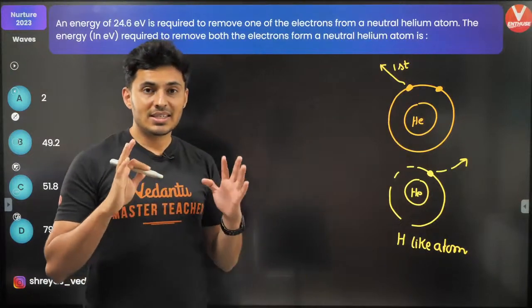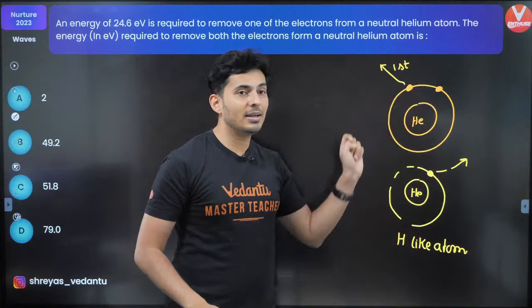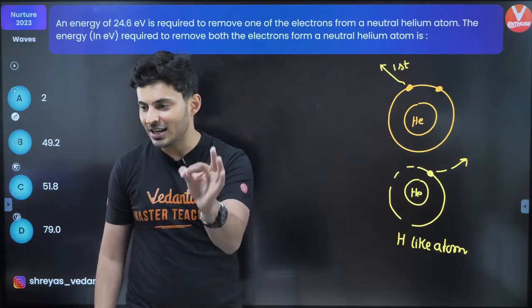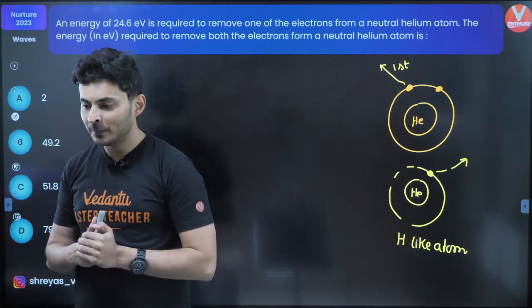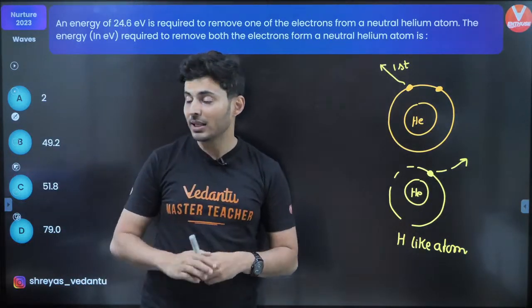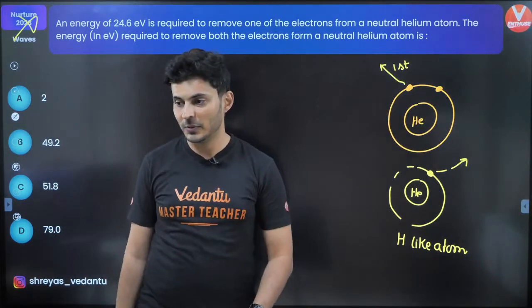Remember, when you study Bohr's postulate, it is assumed that the effect of other electrons is not there. Those charges will not affect each other. Is that clear? Yes, this is a 12th standard topic.